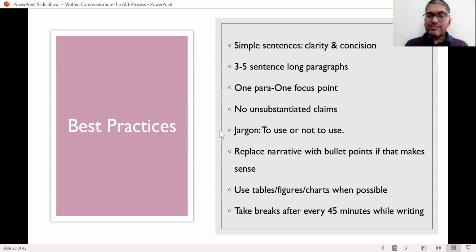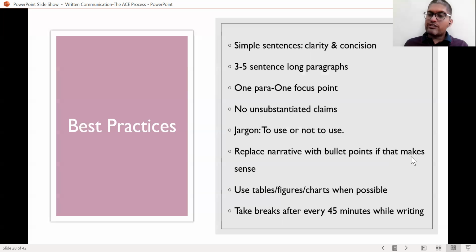Jargons you can decide to use or not to use. If you are part of an industry, say a supply chain management team, and you are writing about terminologies commonly used within the industry, and the audience is also your peers or your seniors, then you can easily use jargon that is used within the industry. But if you're writing the same document about supply chain efficiencies for a wider audience, say businessmen who would probably read Economic Times, then avoid using jargons.